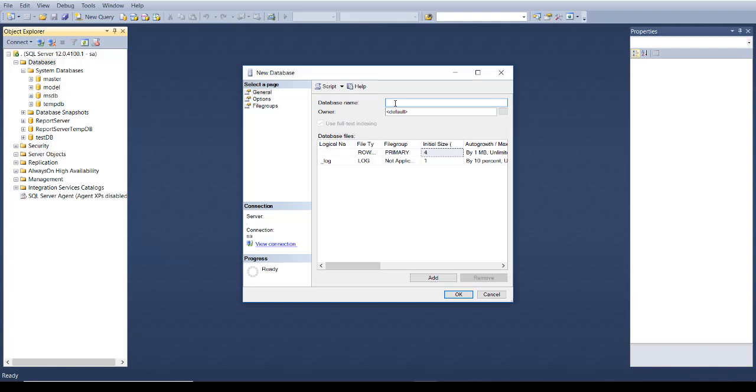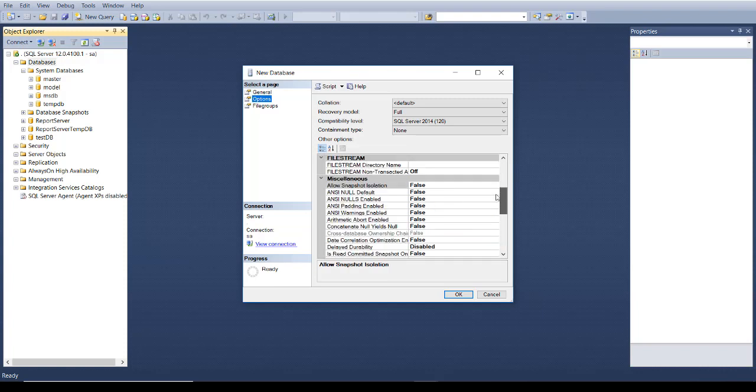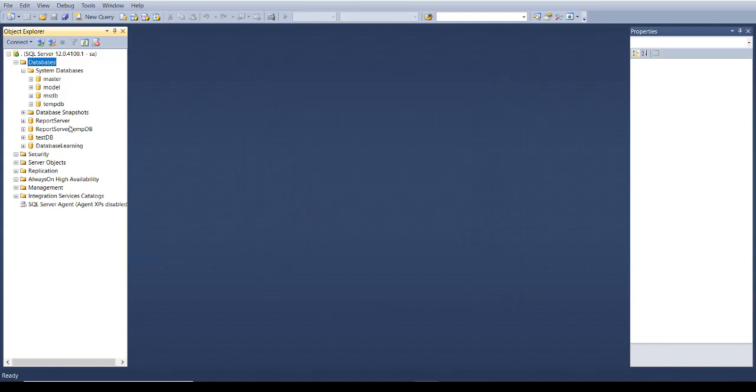For example, I am writing database learning. There are so many other options that we will talk about in later videos. Right now we are just creating a database. Give a name and click OK.